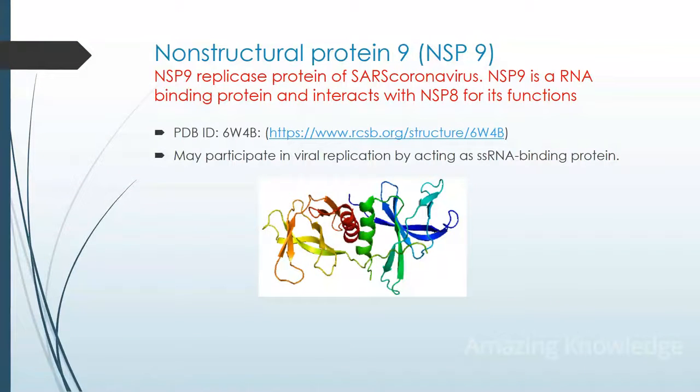Non-structural protein 9, NSP9. It is the replicase protein of the SARS coronavirus. NSP9 is an RNA binding protein and interacts with NSP8 for its functions. So it may participate in viral replication by acting as an ssRNA binding protein, and the PDB ID is 6W4B.